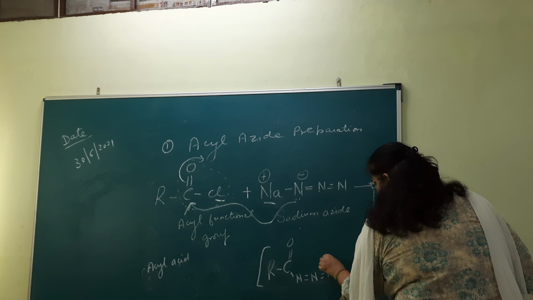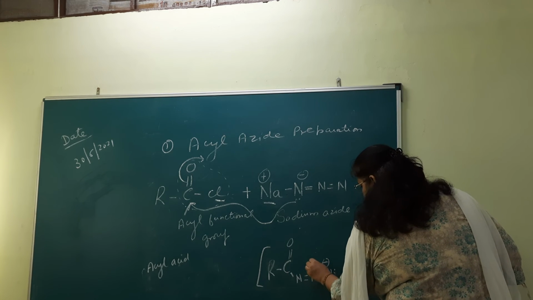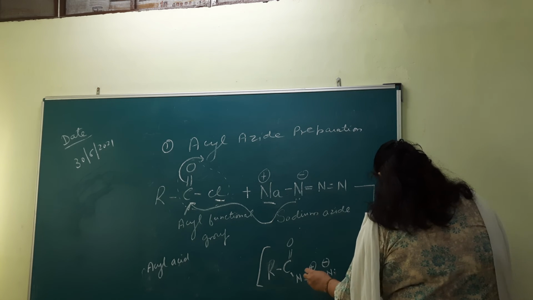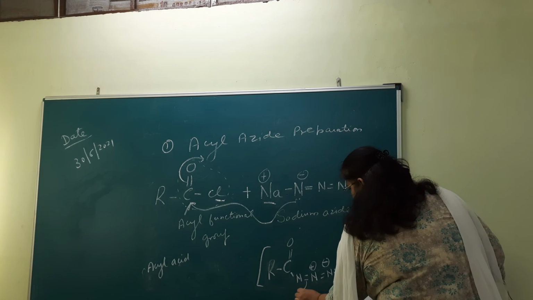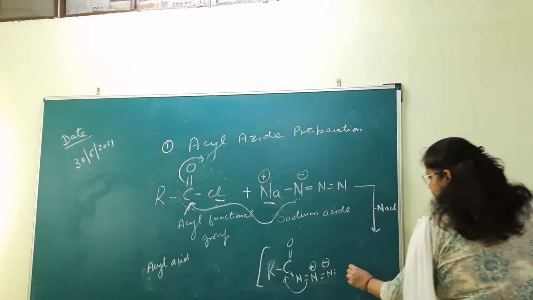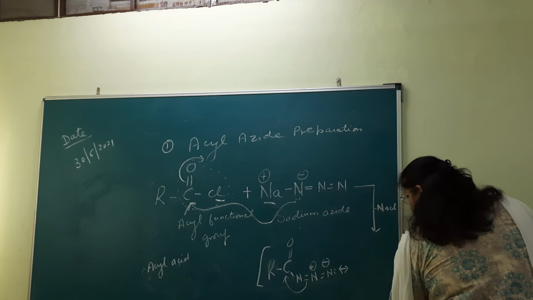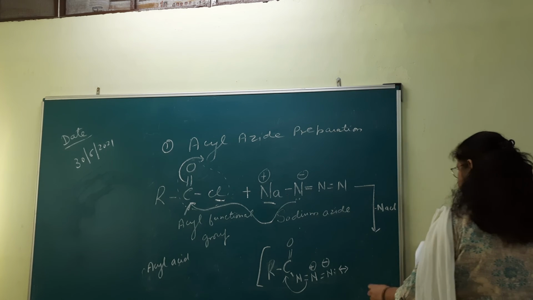Again, this nitrogen contains lone pair of electron and this nitrogen is positively charged, and the migration of electron takes place on this carbon. In this step, when the NaCl is released, two resonating structures are formed.